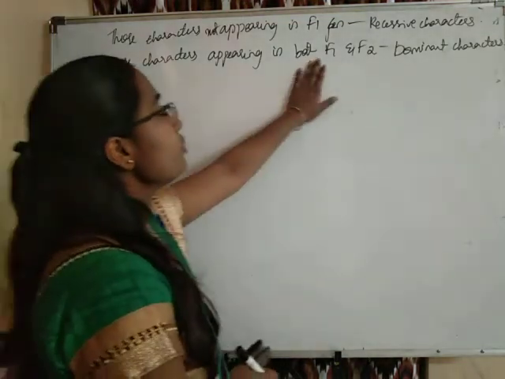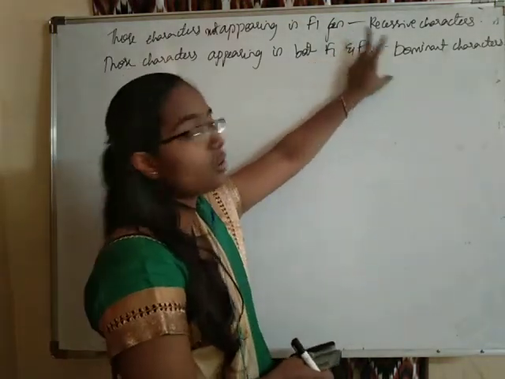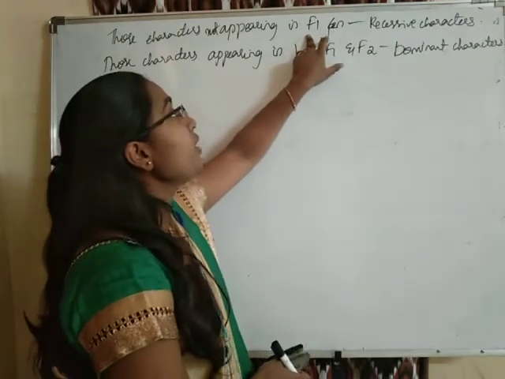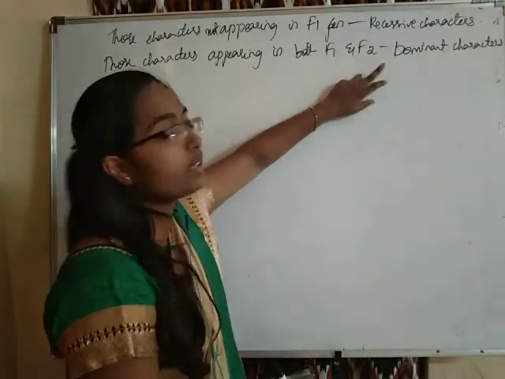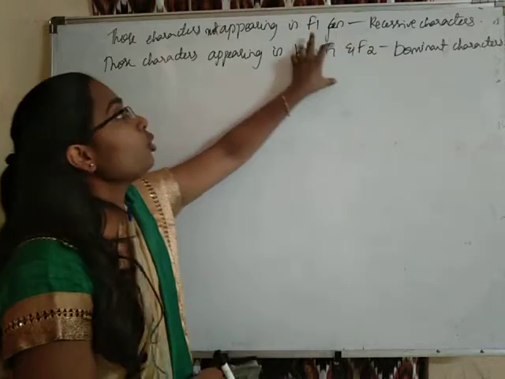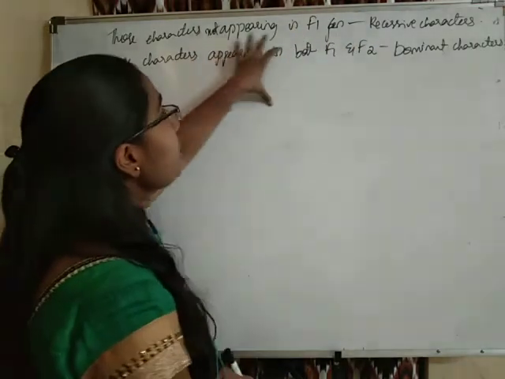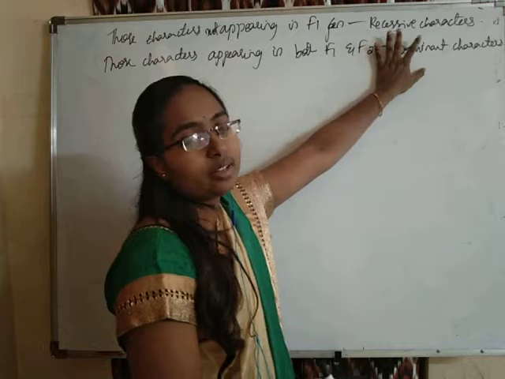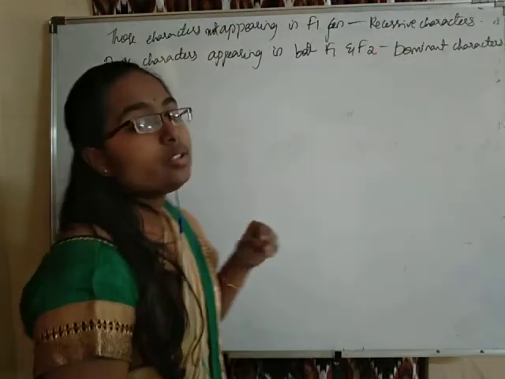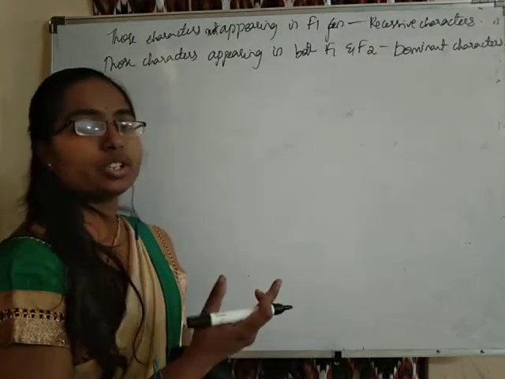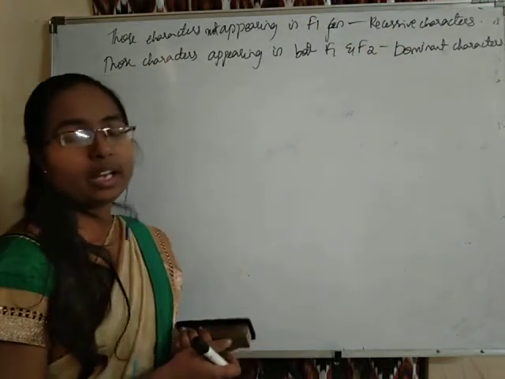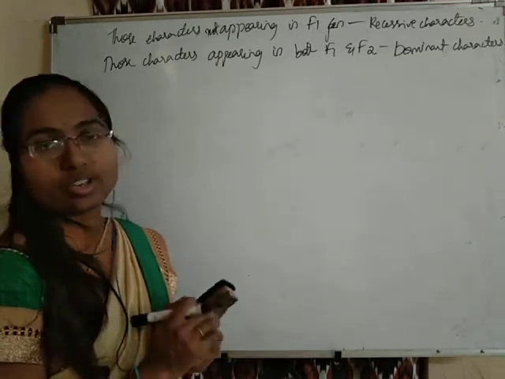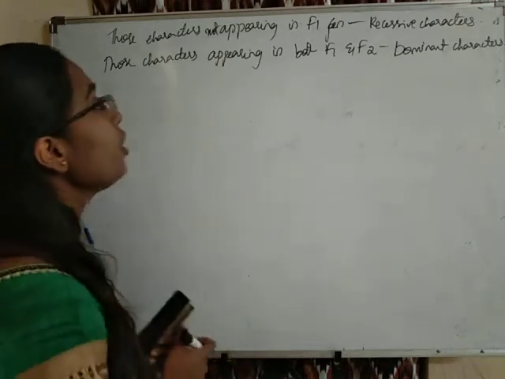Those characters appearing in F1 and F2 are called dominant characters. Those appearing only in the F2 but not in the F1 generation are called recessive characters. So dominant means appear in both generations. Recessive means they appear only in the second generation. In the first generation they are not appearing.